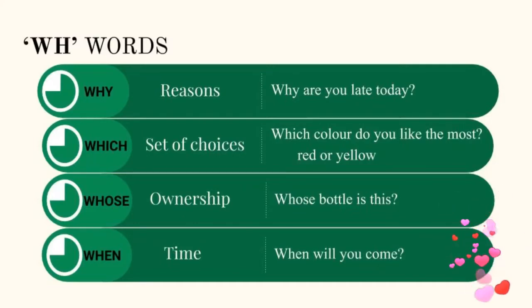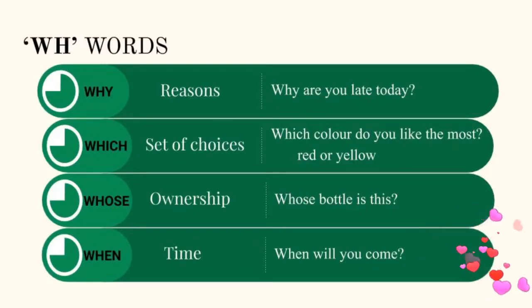Okay, next one, which. It refers to choices, asking about choices. For example, which color do you like the most? Either red or yellow. Actually we are showing some choices, or otherwise we are showing 3 or 4 choices and asking from that. You have to tell the answer from that only, you don't say anything apart from that.